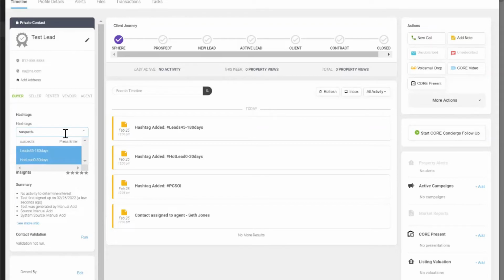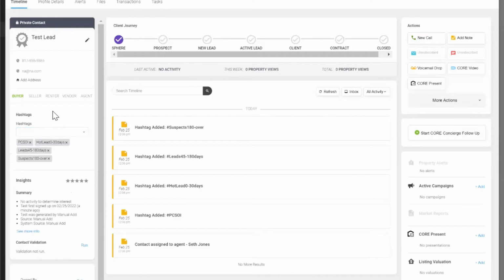If you are familiar with other ranking systems, this might be somebody that is considered a D. If you're going in an alphabetical ranking of A, B, C, D, D is typically referred to as delete. So these are people that are on the cusp of either they're not going to buy for a long time, or you may not ever sell them anything, but you want to keep in contact just in case. So we usually set these people up on an email campaign and just let it go.